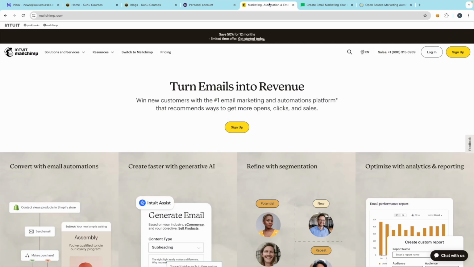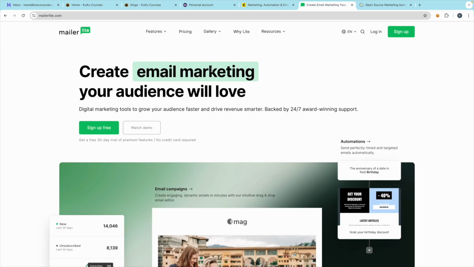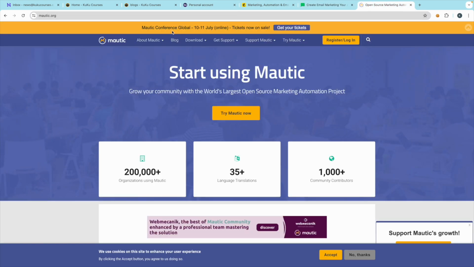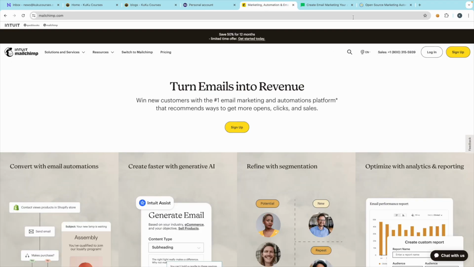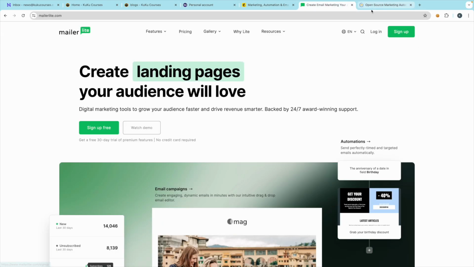You can see even Mailchimp provides you the form option. You can also create the form in MailerLite. All these websites have a free option. Let me teach you one thing: you can see it's free to sign up. So just sign up to all these websites, and it's totally free.